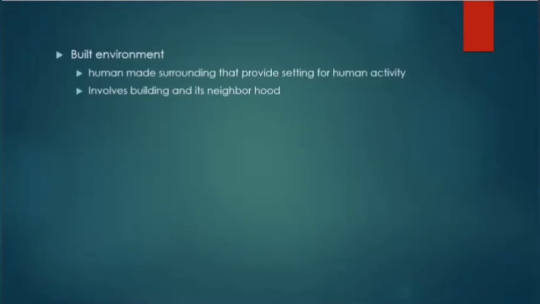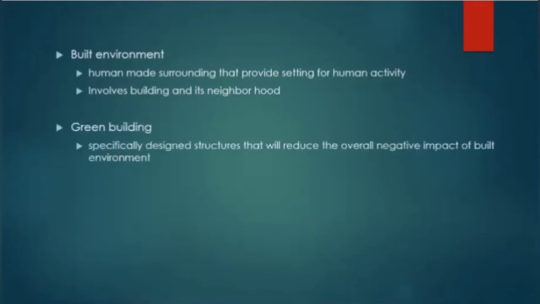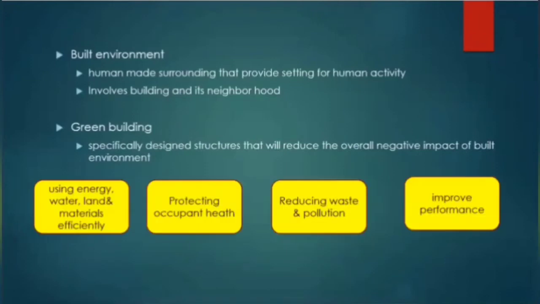And after defining the built environment, on that basis, green buildings are defined. So a green building is defined as specifically designed structures that will reduce the overall negative impact of the built environment on human health and the natural environment. And how is this impact reduced? The impact is reduced by the following things.